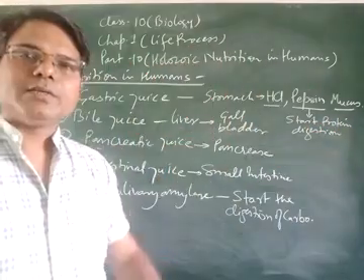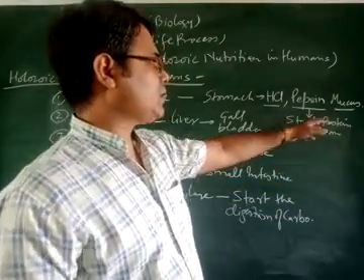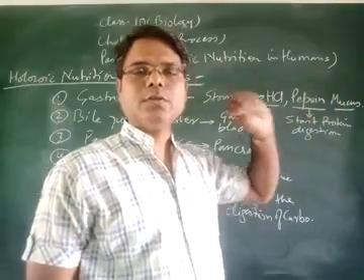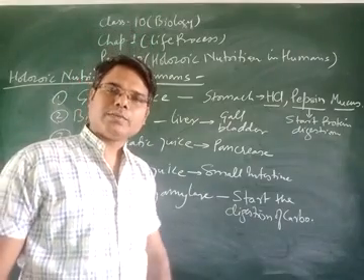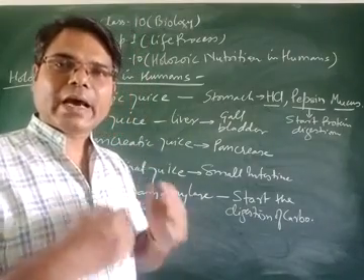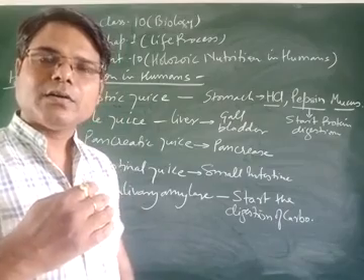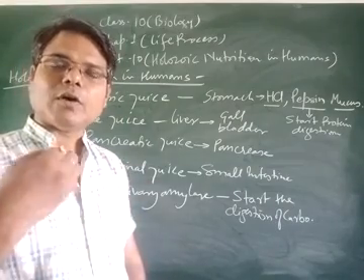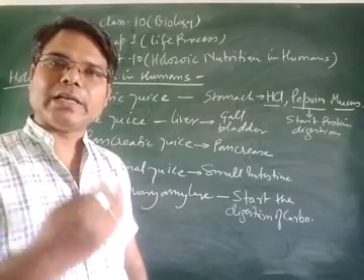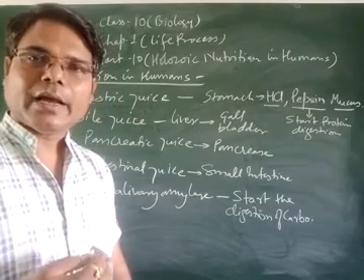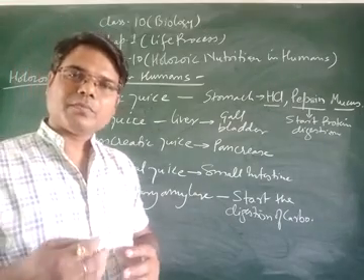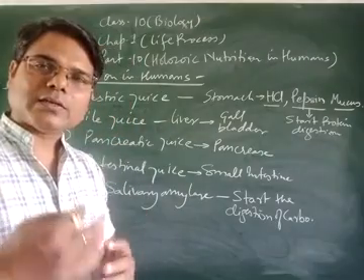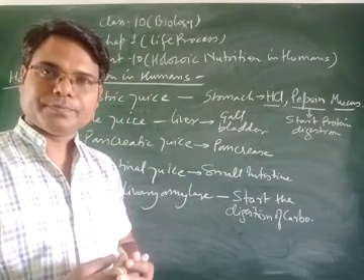Now the mucus, which is the third portion of the gastric juice, is responsible for the slippery environment in the stomach, due to which peristaltic movement is facilitated very easily and the food material may be converted into smaller parts.